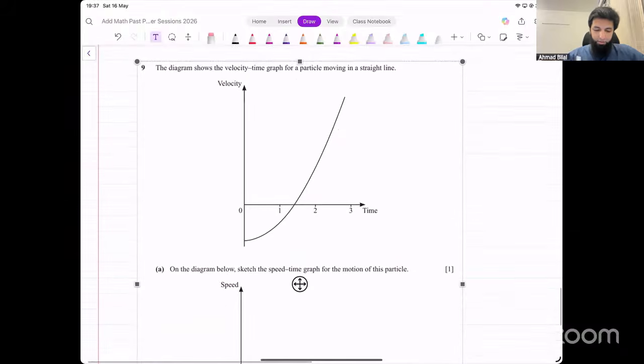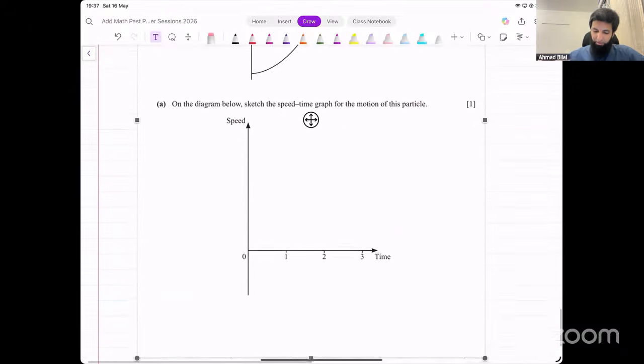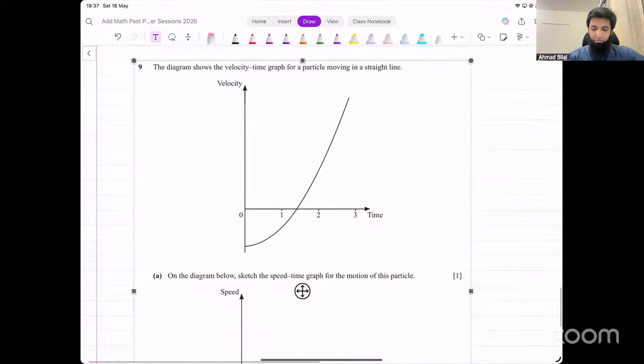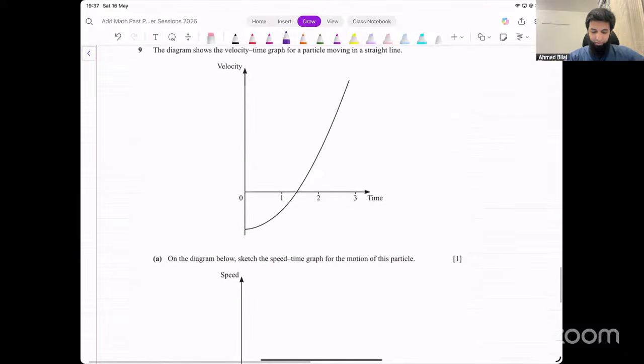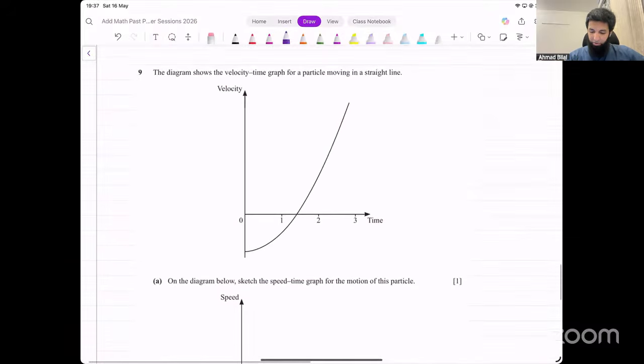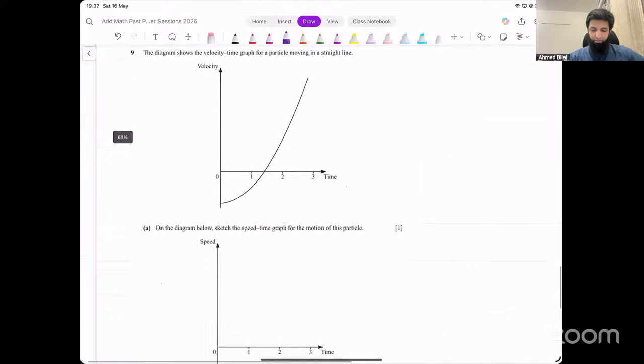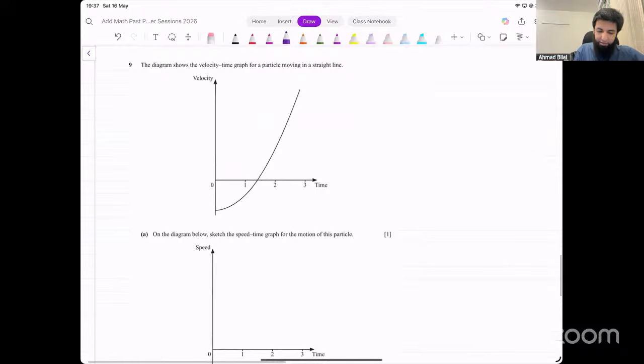Okay. So it says the diagram shows the velocity time graph for a particle moving in a straight line. On the diagram below, sketch the speed time graph for the motion of this particle. The graph is a velocity time graph. Now we need to draw a speed time graph. What's the difference between a velocity time graph and speed time graph? Velocity is a vector quantity, so it can also be negative. Speed can never be negative, right? Speed is a scalar quantity, so that cannot be negative.